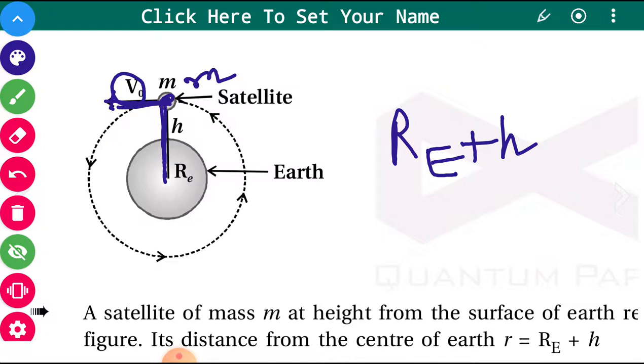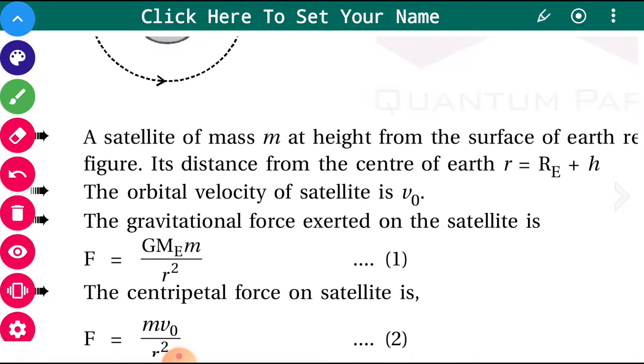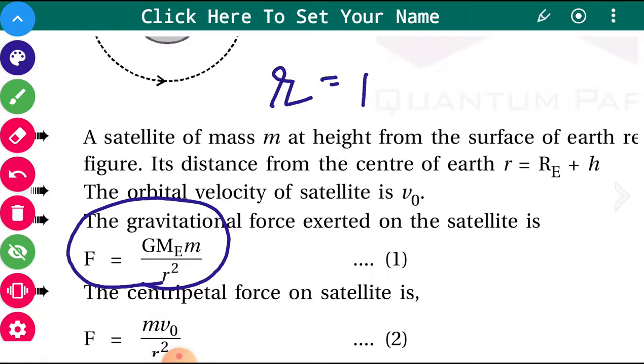It is orbiting around the earth. The satellite is experiencing an attractive force GMem upon r square, where r is nothing but the distance that I have explained, Re plus h.